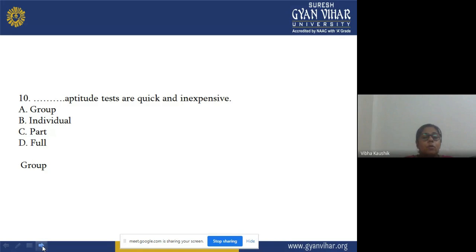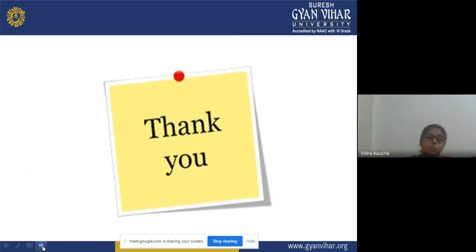Option A, group; B, individual; C, part; or D, full. These are the options, students, and you have to select the correct answer. And the correct answer is option A, group. Group aptitude tests are quick to get the results. You can apply a group aptitude test, and it is inexpensive also.